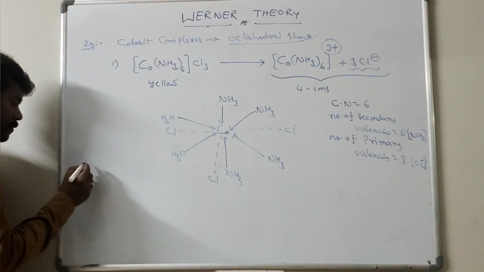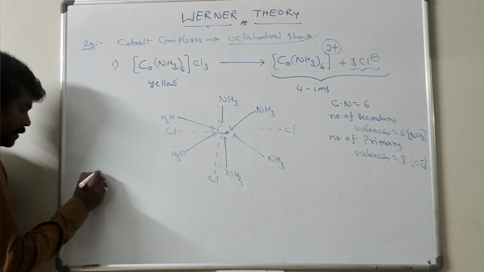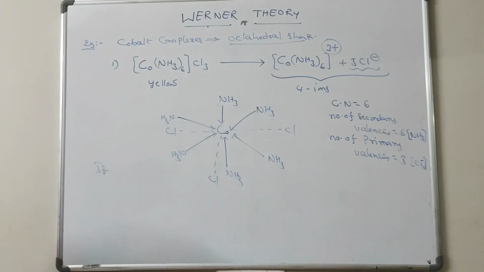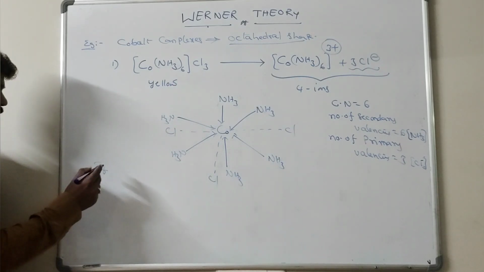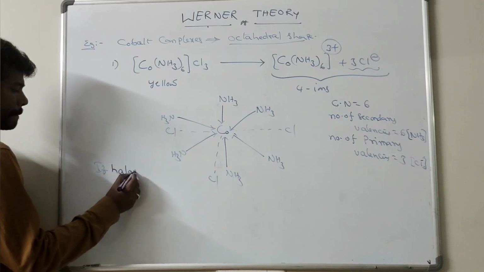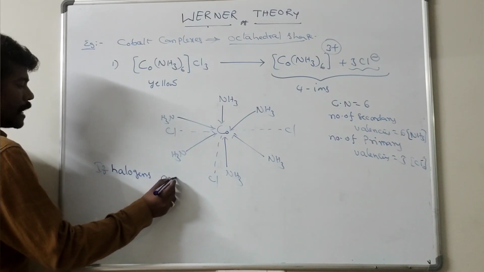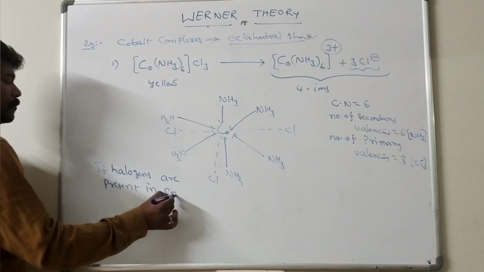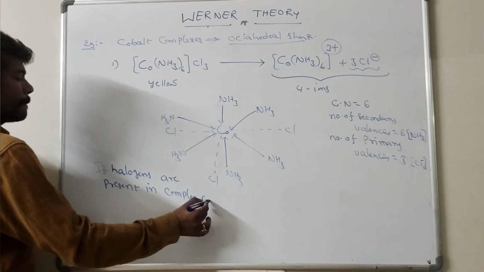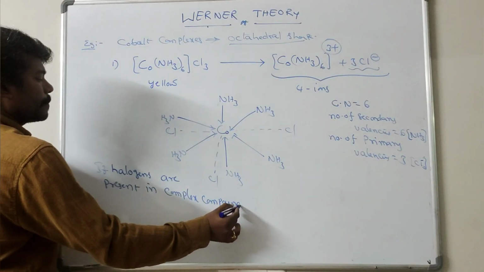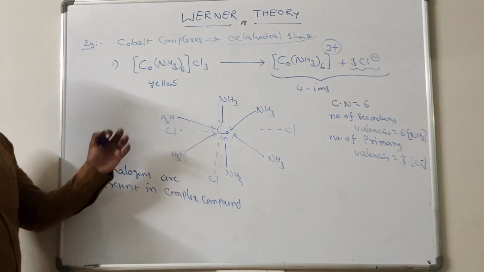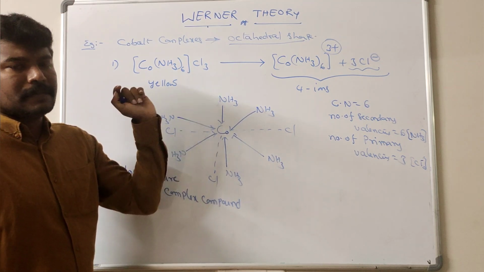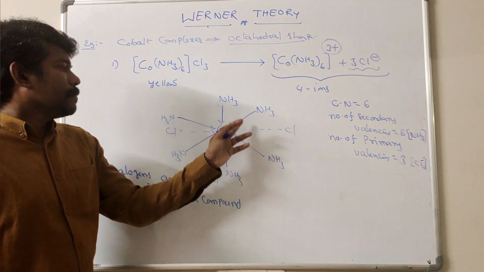Here you have to remember, if halogens are present in the complex compound, the halogens that are negative ligands, Cl-, Br- or I-, exhibit primary valency.